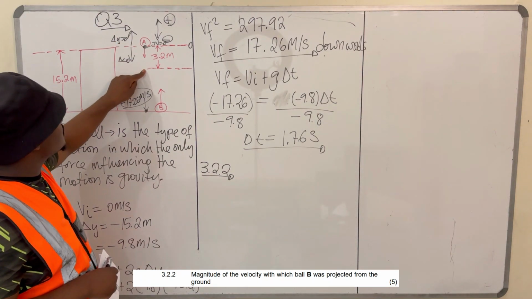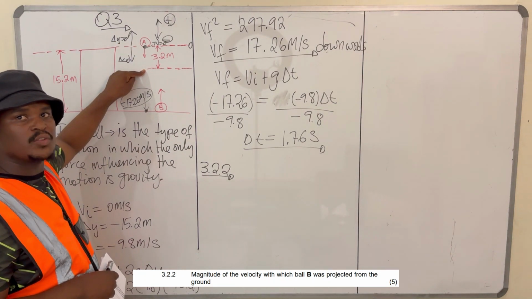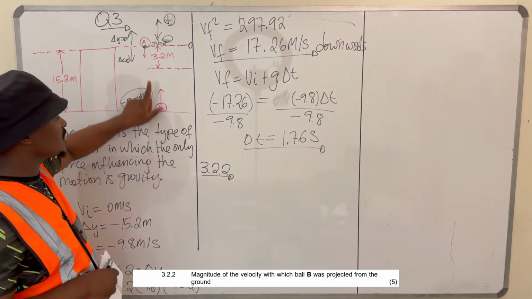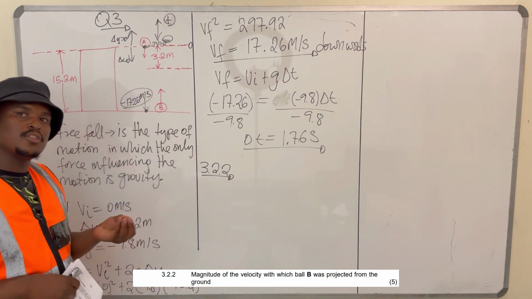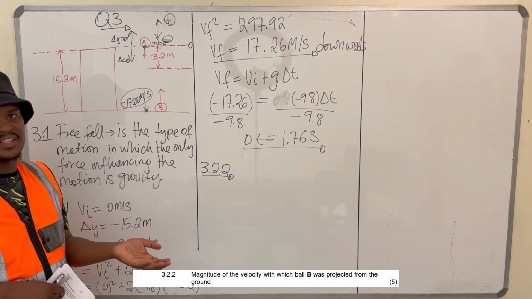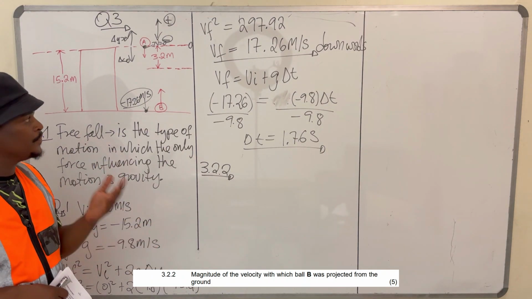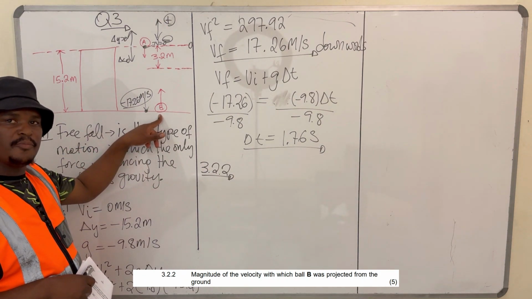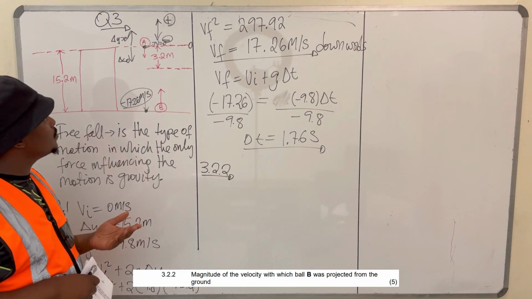And then when it was 3.2 meters below where it was dropped, this ball B was projected, which is this one. It was projected vertically upwards. And both balls hit the ground at the same time after that. That's what we're told. So now, what they want us to find is the initial velocity of ball B. How can we do that?